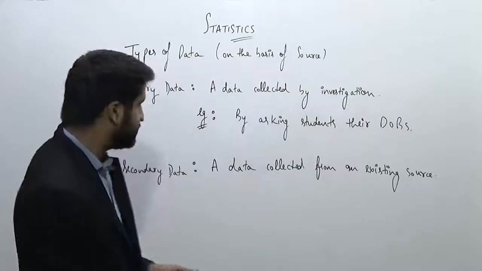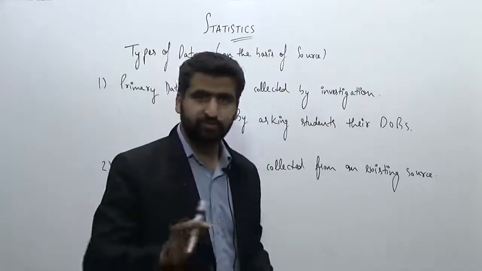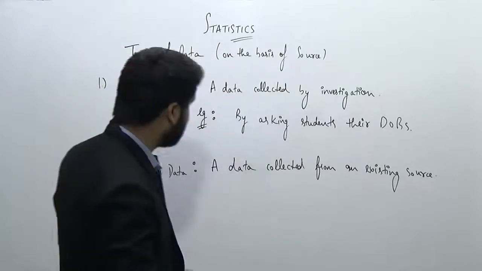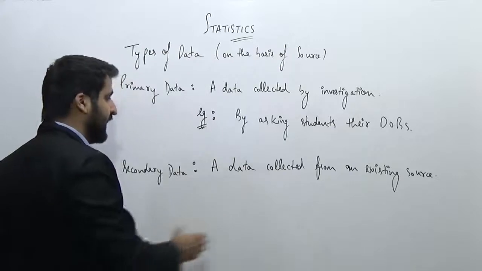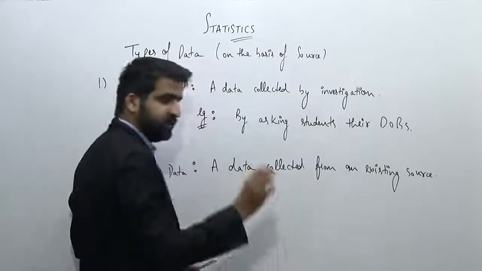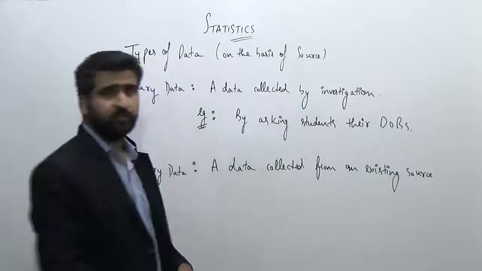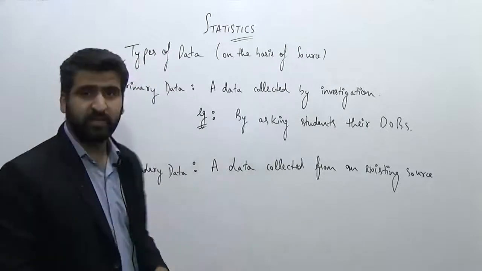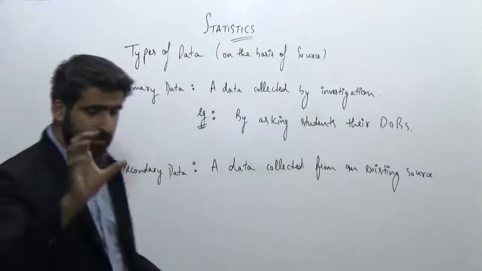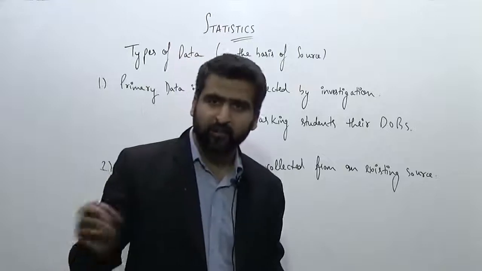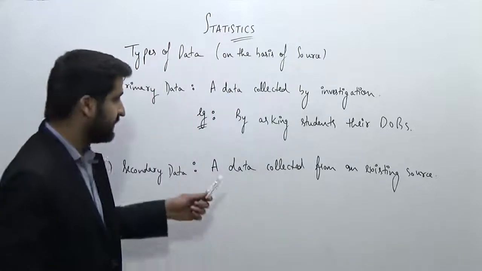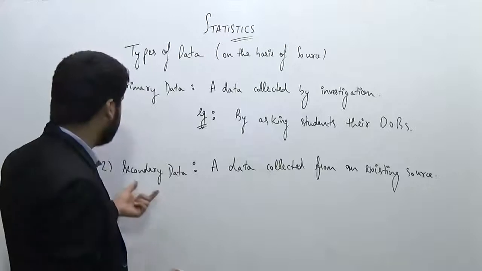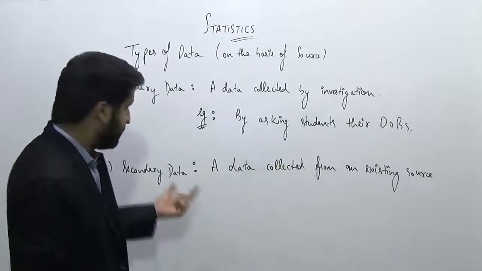Attendance register or some registration numbers. From there I am collecting all the date of births, and that will make a difference. Now guys, can you tell me which will be the more accurate data? Secondary data will be the more accurate one, because it is coming from a more reliable source. Therefore, this is a precise data.